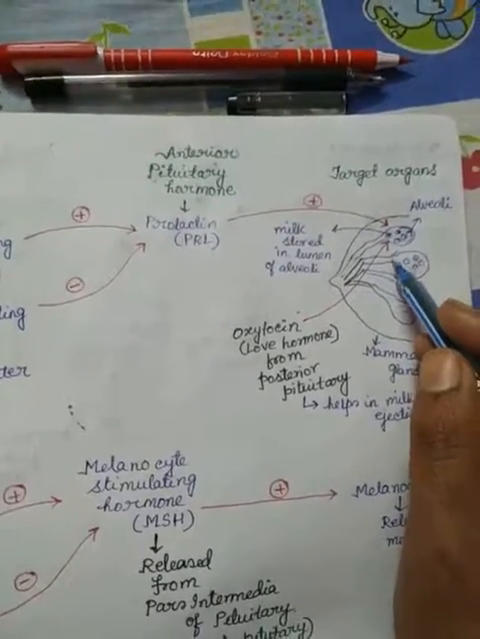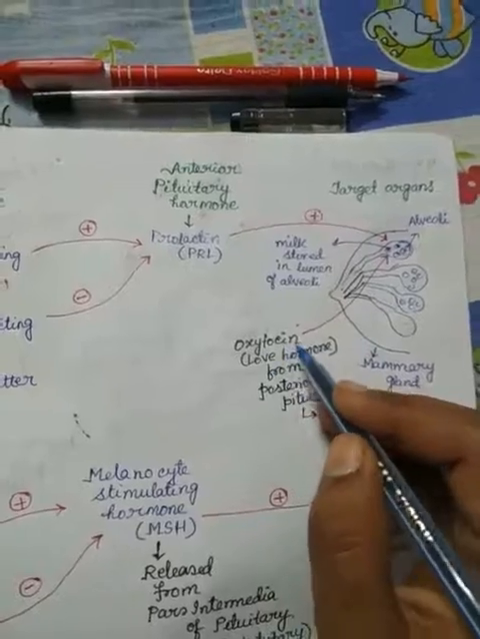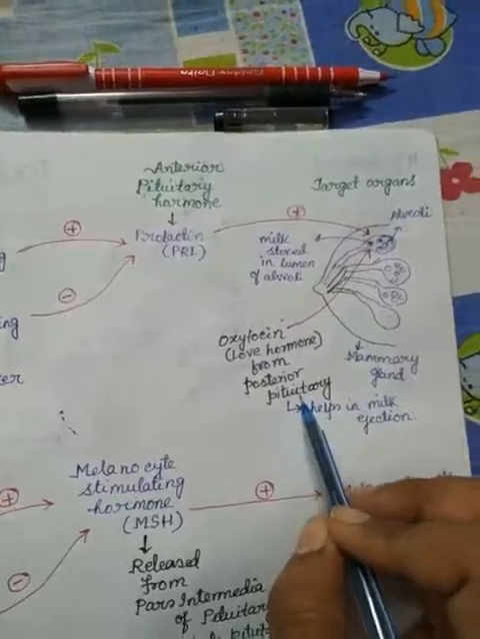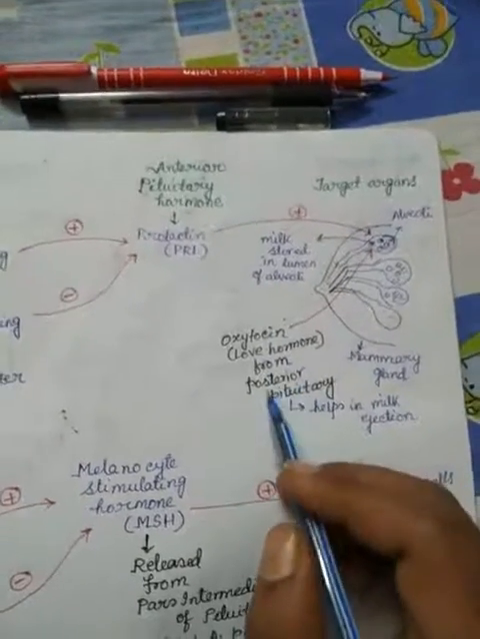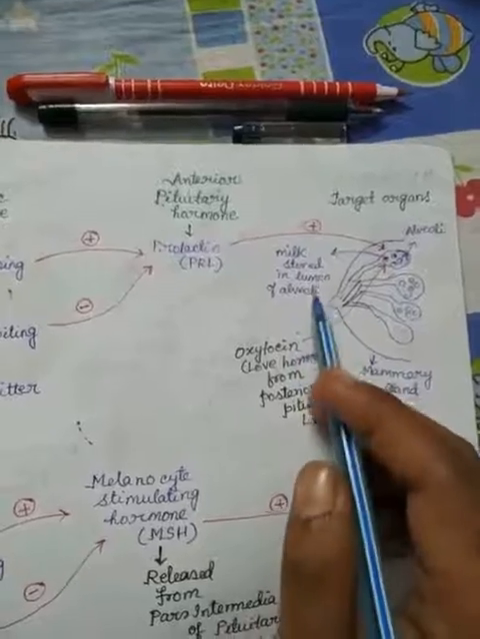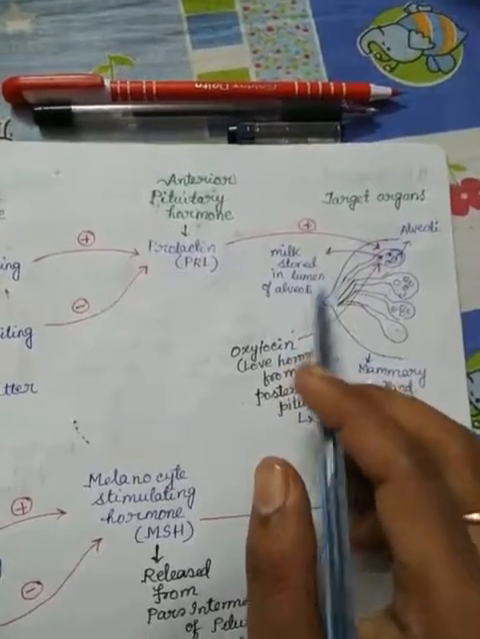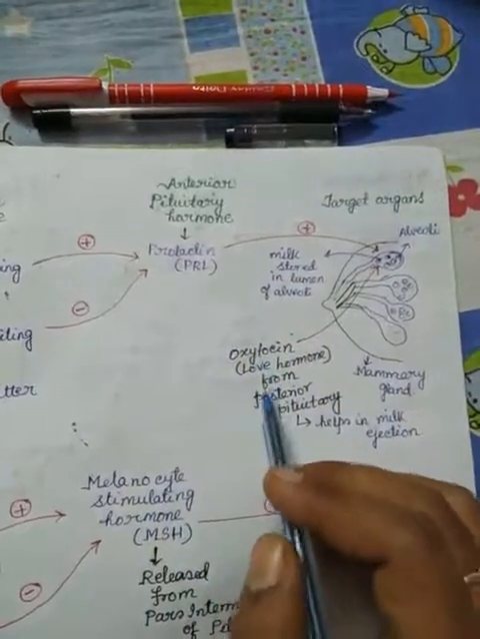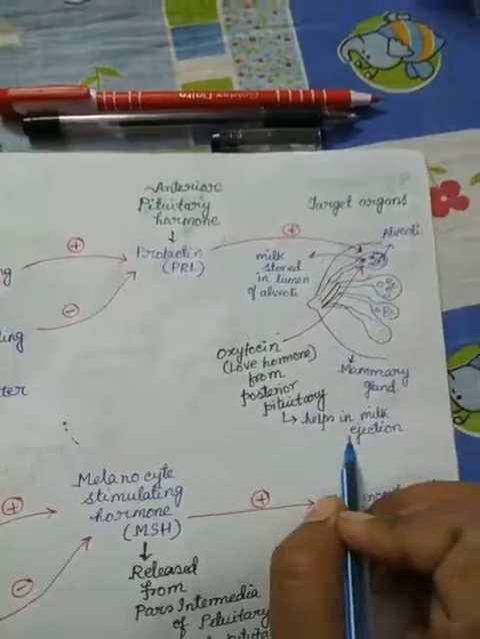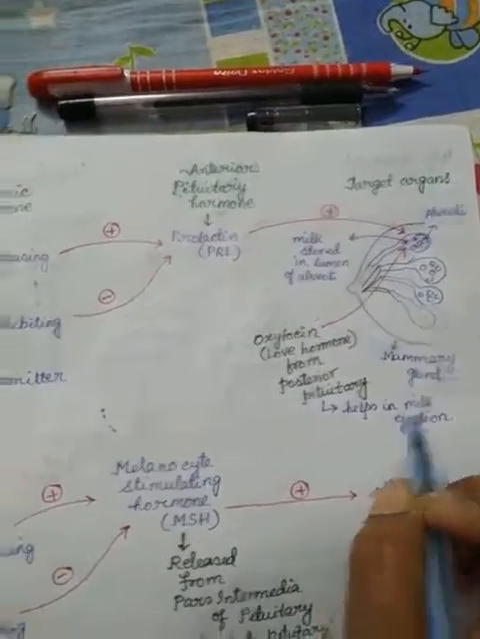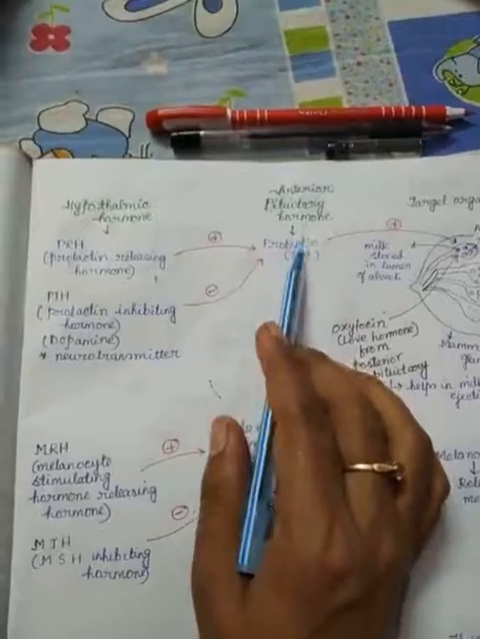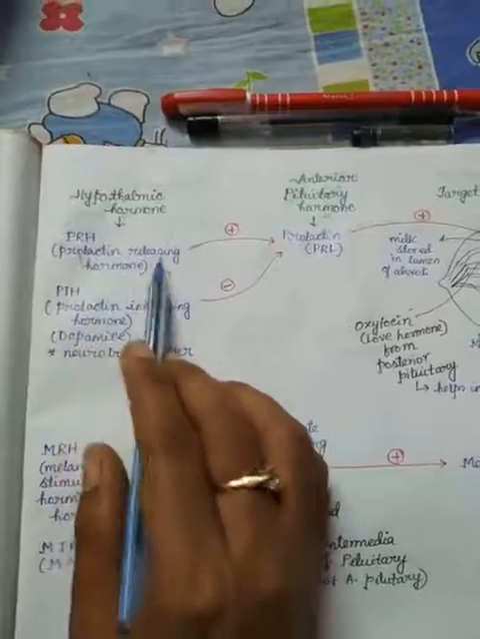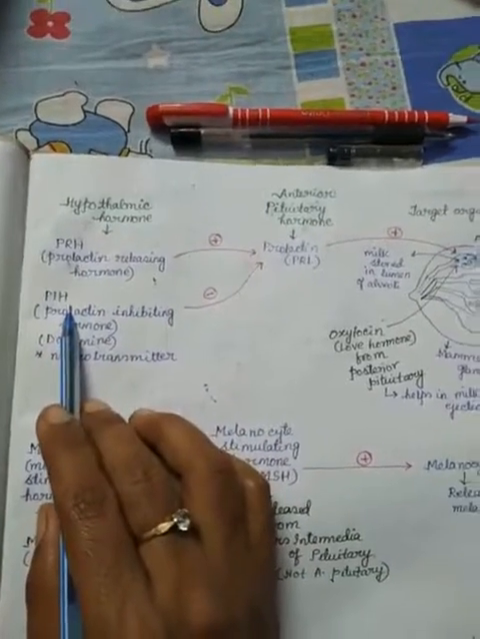Actually, in the milk ejection process, oxytocin hormone helps. Oxytocin hormone is also called the love hormone, which is secreted from the posterior pituitary gland, not from the anterior pituitary gland. We will discuss it later. So milk is produced and gets stored in the lumen of the alveoli by the action of prolactin hormone, but oxytocin hormone, the love hormone, helps in milk ejection in a lactating mother. So is everyone clear on the second pituitary hormone, prolactin, which is stimulated by two hormones, the releasing hormone PRH and the inhibiting hormone PIH?